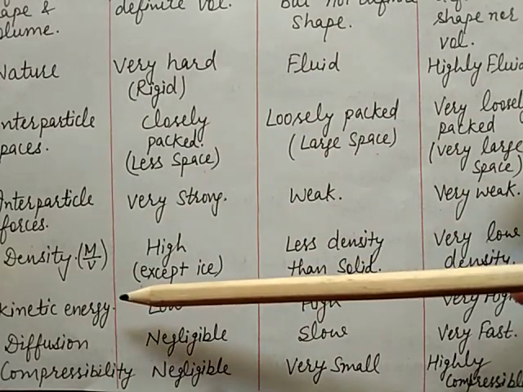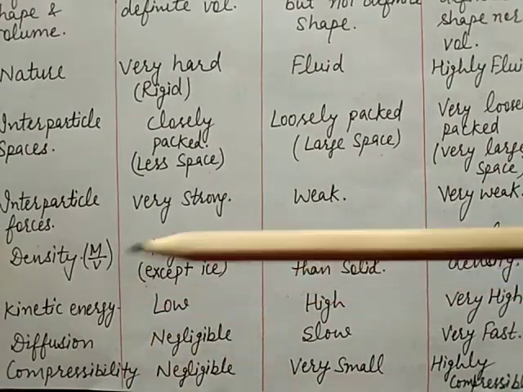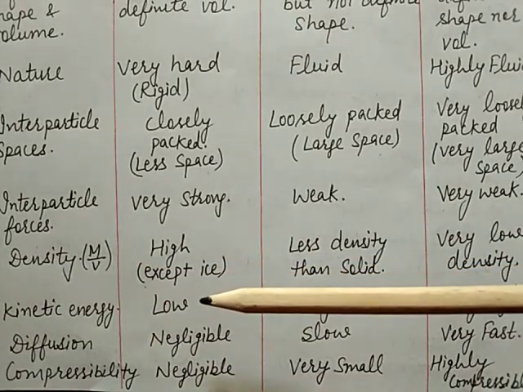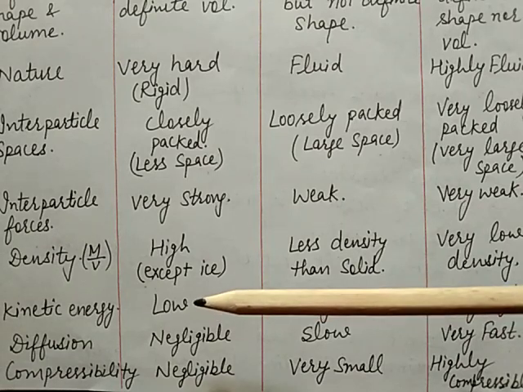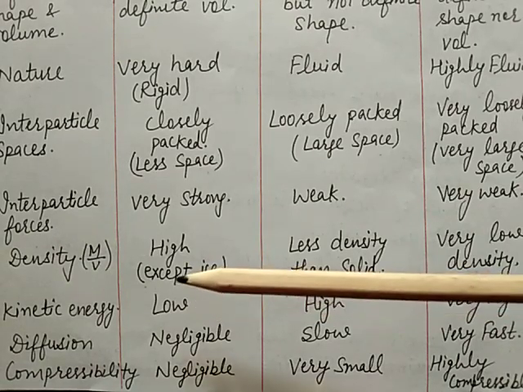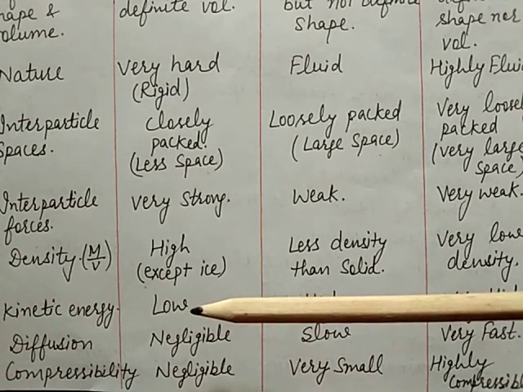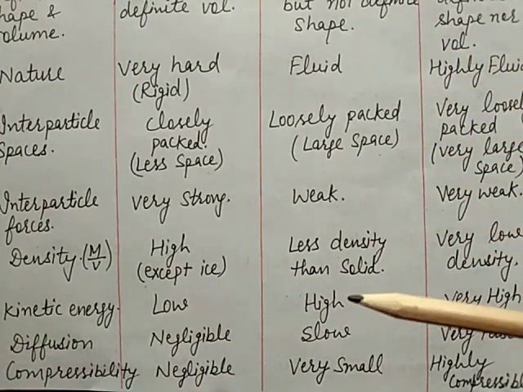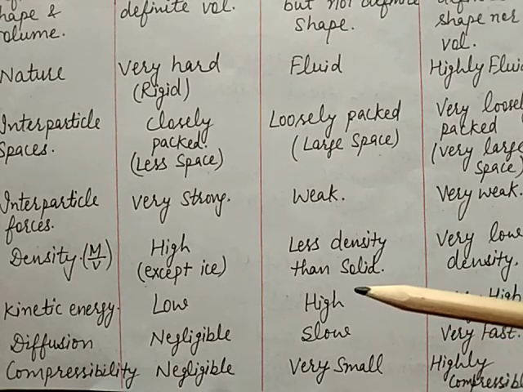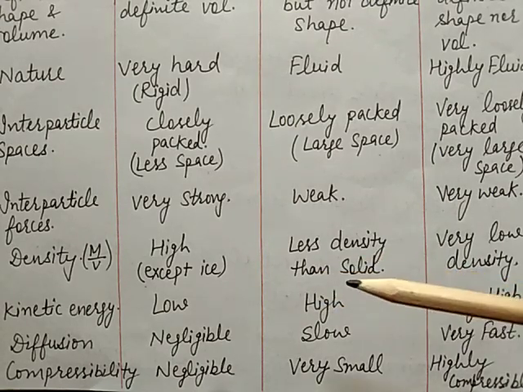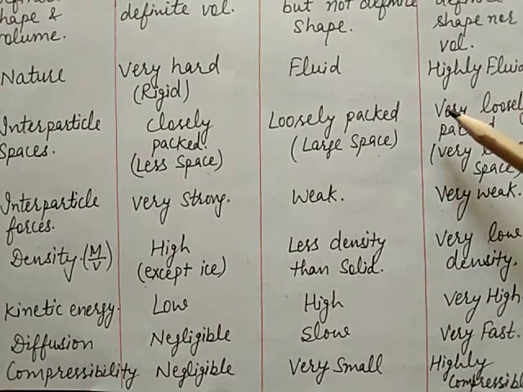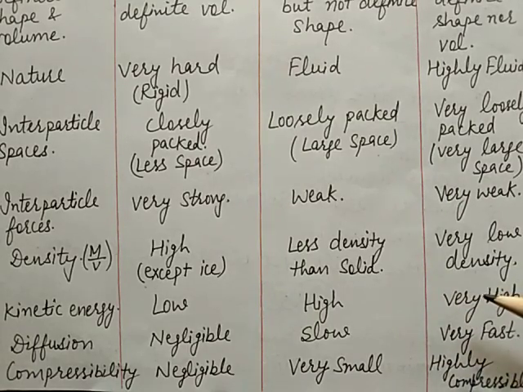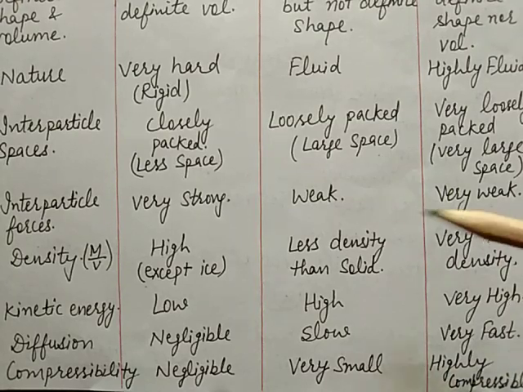Next, the sixth point is kinetic energy. Kinetic energy in case of solid is low because particles are closely packed. In case of liquid, particles are loosely packed, so the particles move easily, so the kinetic energy is high. In case of gases, particles are very loosely packed, so they can easily move, so the kinetic energy is very high.